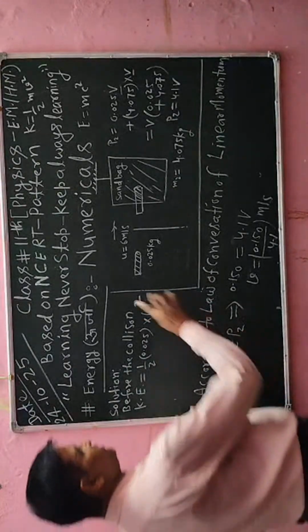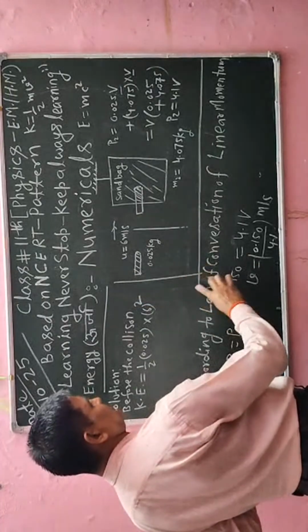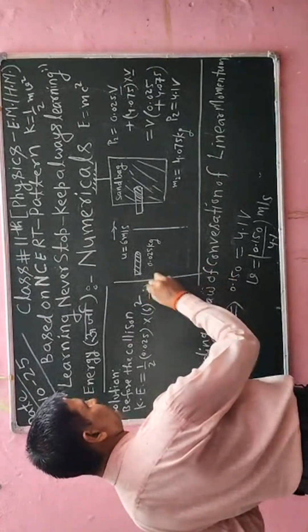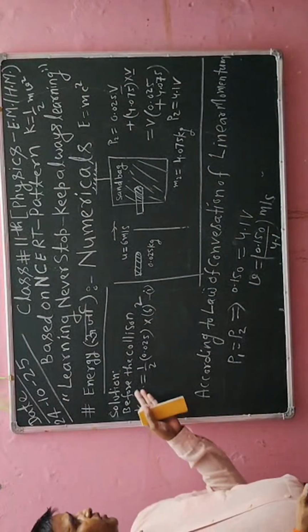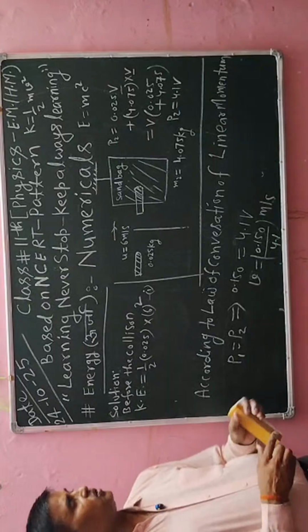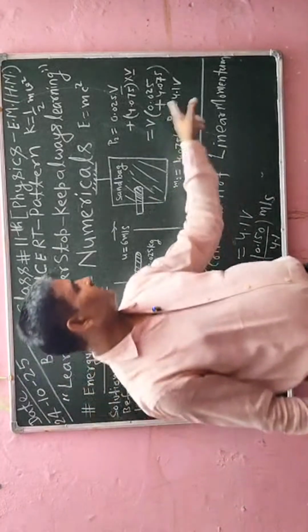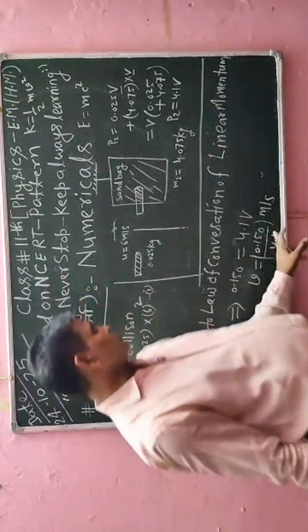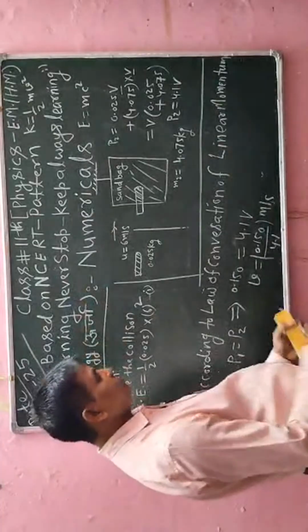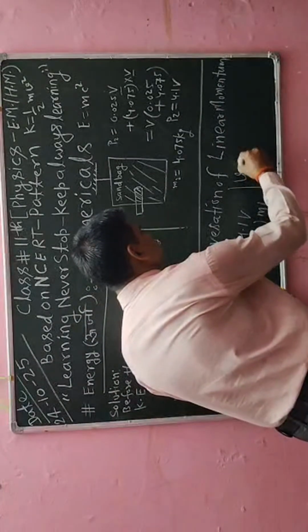Okay, I will say this is the one equation. This is the one equation, properly I will write. Similarly, I will write after collision kinetic energy. After collision kinetic energy, so total mass I have calculated here, 4.1, and velocity I have already calculated here. Now further I will simplify, and after simplifying I will get its value like this.